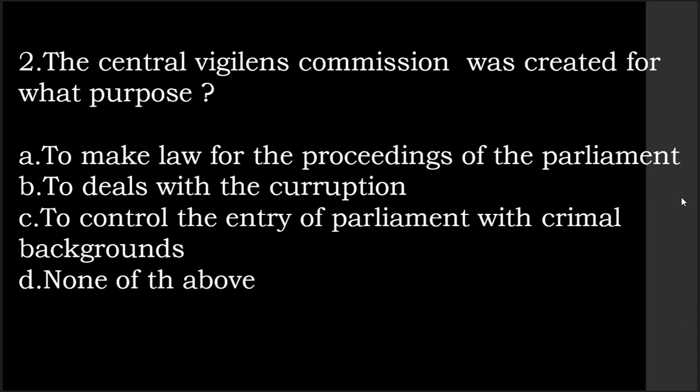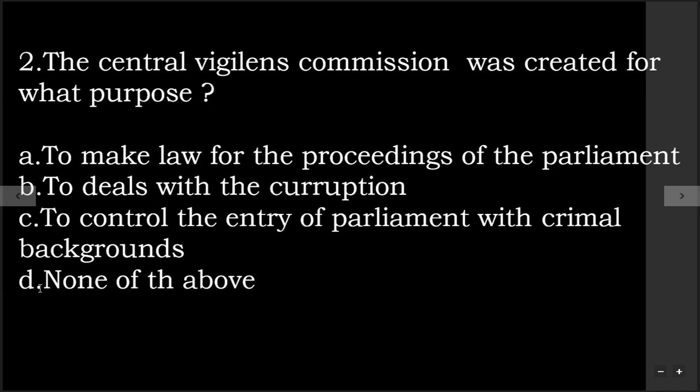Option A is to make law for the proceedings of the parliament, option B is to deal with corruption, and option C is to control entry of parliamentarians, that is members in the parliament, with criminal background.